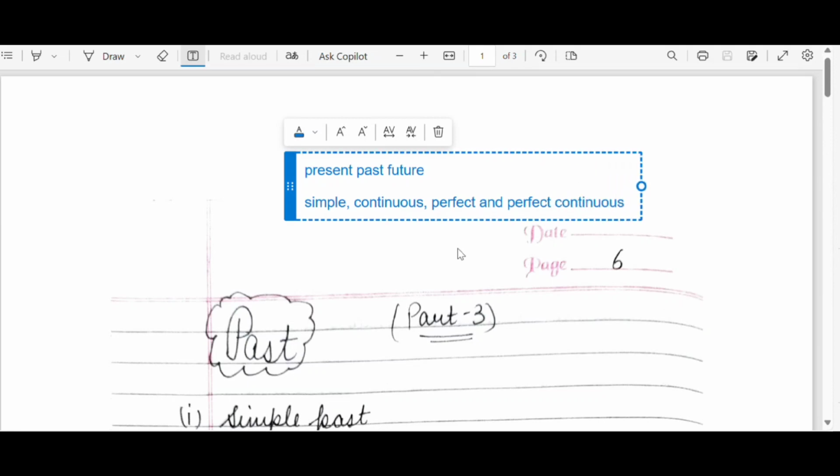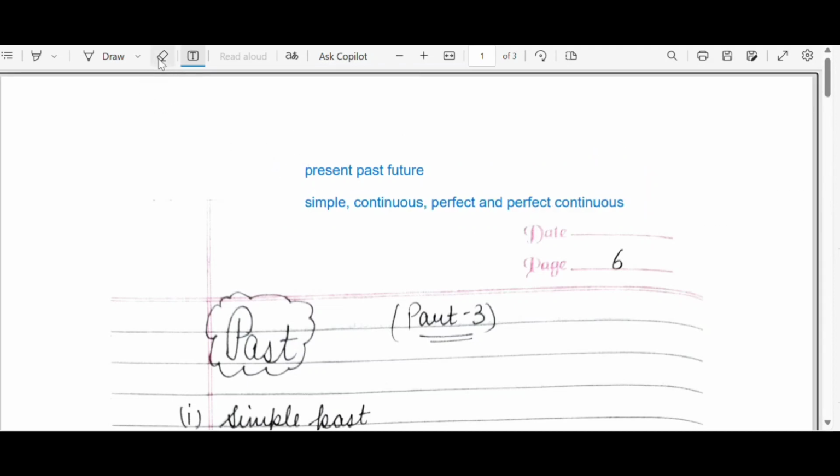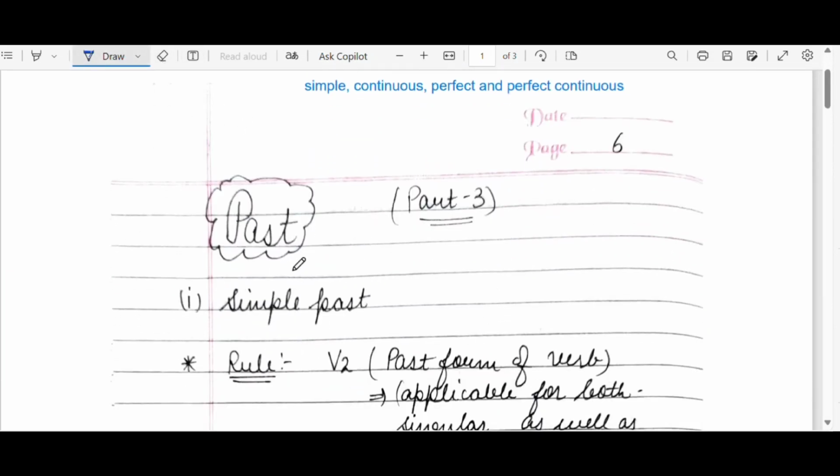I hope that you all must be familiar with these four terms, as we had already discussed the present tense in the previous video, that is the part 2 of this series, and its four classifications along with it. If not, check the link in the description box. So let us come to the point. Past tense. Past means the time which has already occurred, or we can say the previous time.